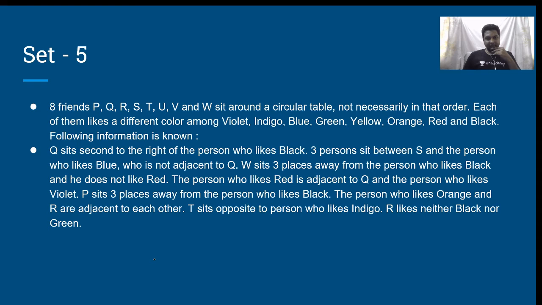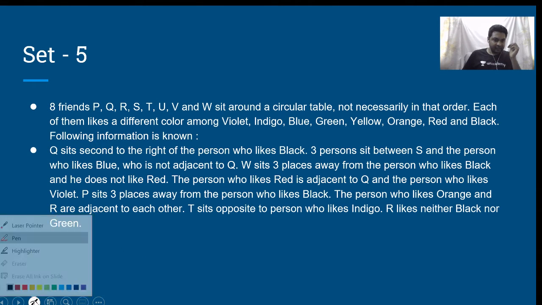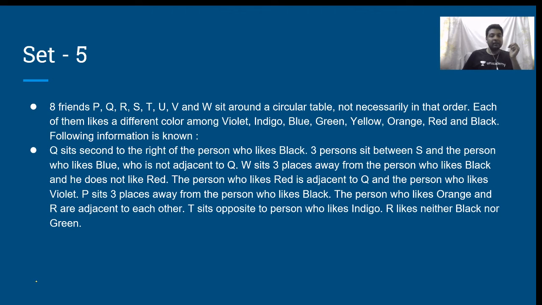Next, let us look at this one, wherein he says there are 8 friends P, Q, R, S, T, U, V and W who are seated around a circular table, not necessarily in that order. Each of them likes a different color among violet, indigo, blue, green, yellow, orange, red and black. Following information is known.